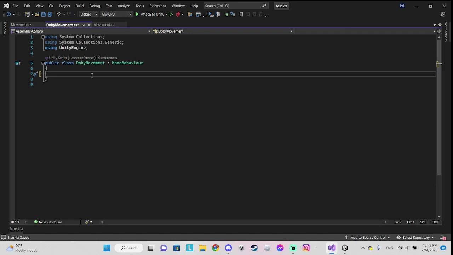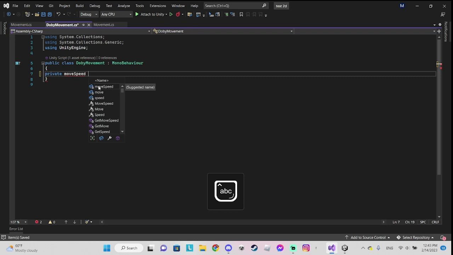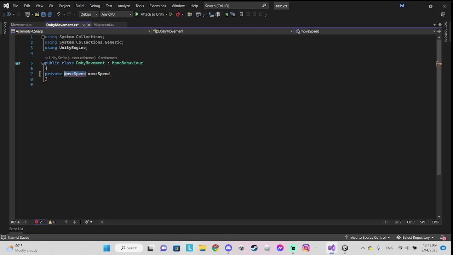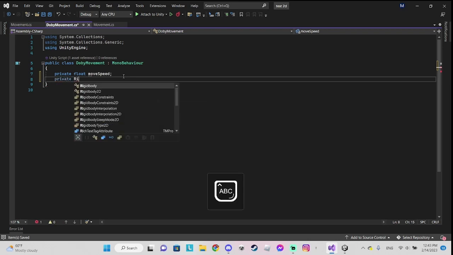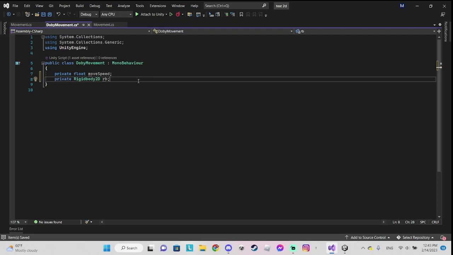First write private float move speed. We need it as a float because move speed will help us when we write the input system. Then private Rigidbody2D rb.